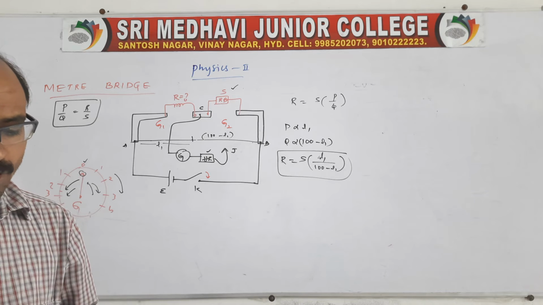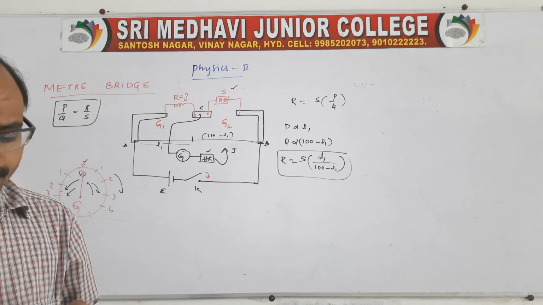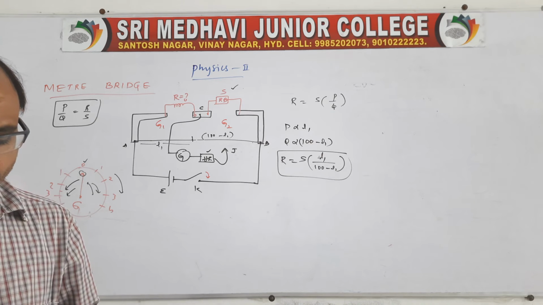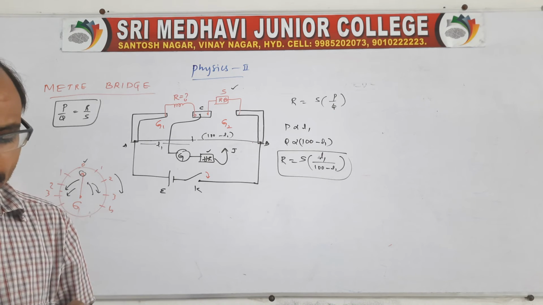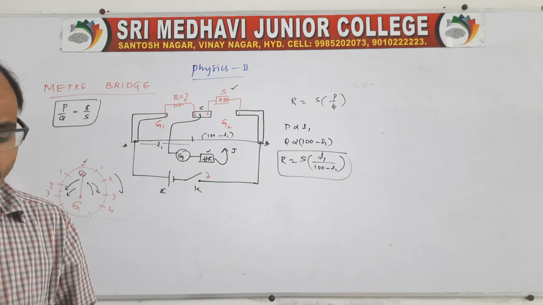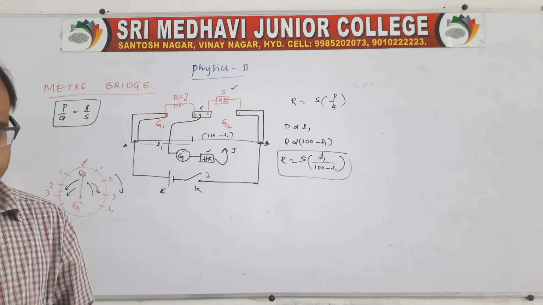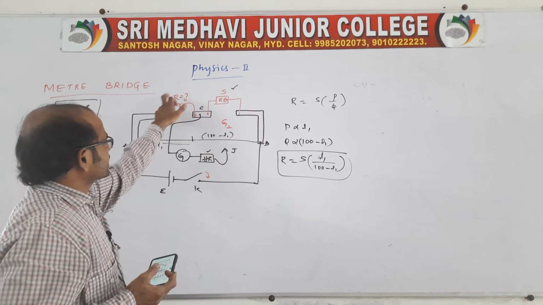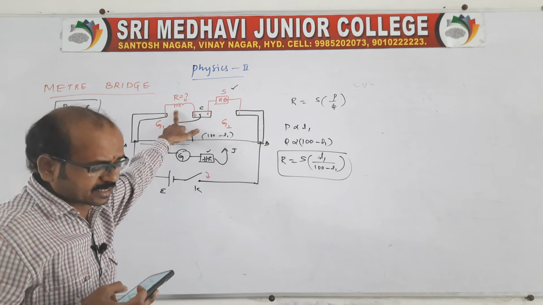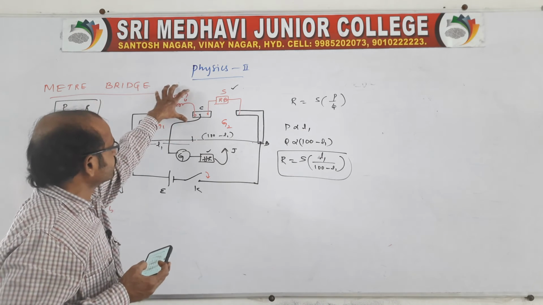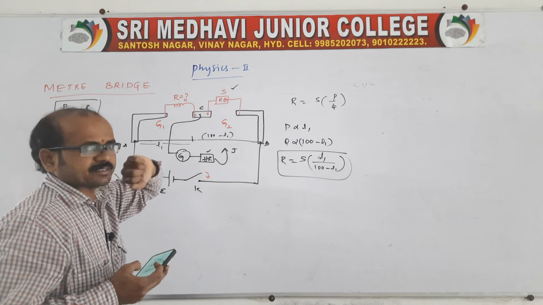Okay, and come to the point, one more I will tell you. In the meter bridge experiment, suppose instead of taking a resistor, I connect a metallic conductor in the left gap and it is heated.